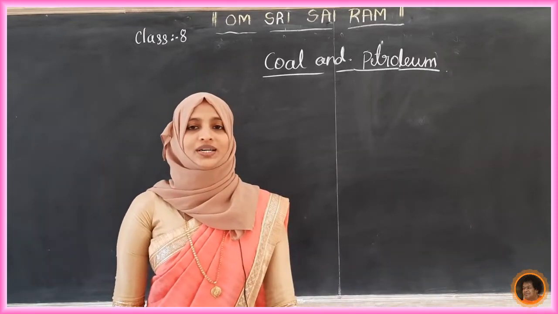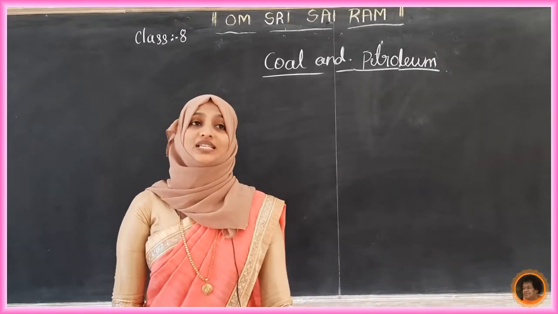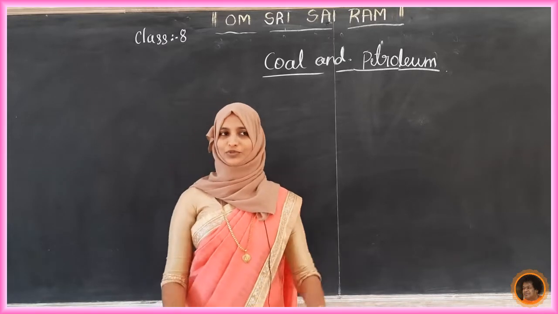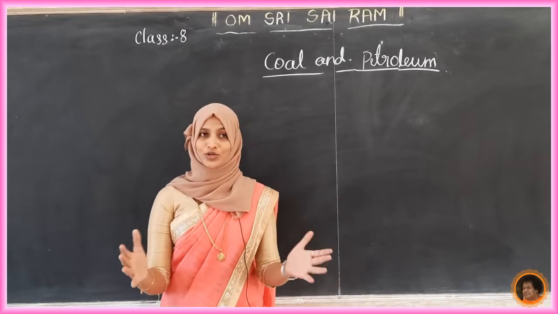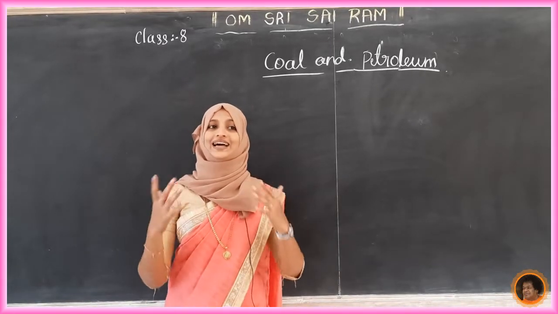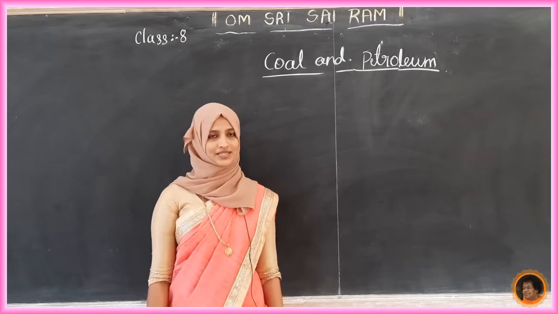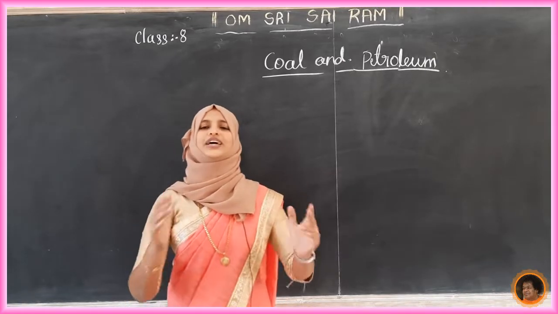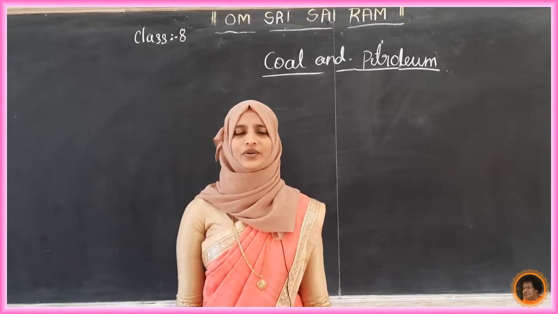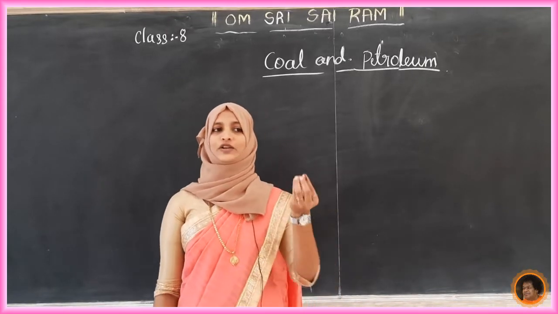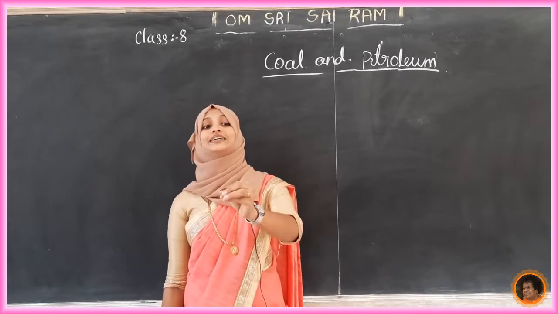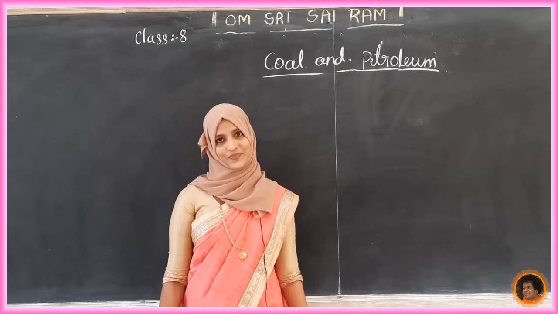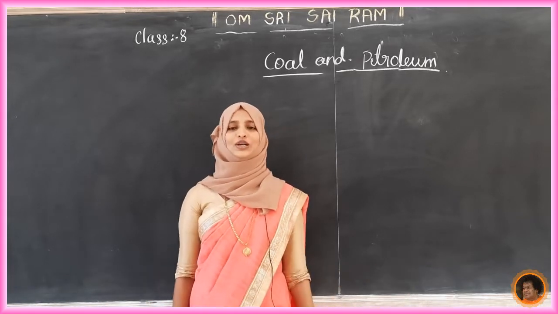Now we will discuss, students, what coal and petroleum are. They are natural resources, but exhaustible natural resources. Now, from where are we getting coal and petroleum? These were formed from the dead remains of living organisms, as we learned in our lower classes.